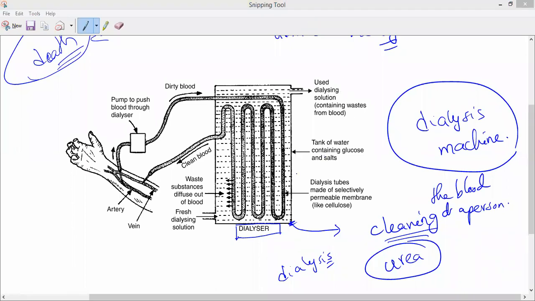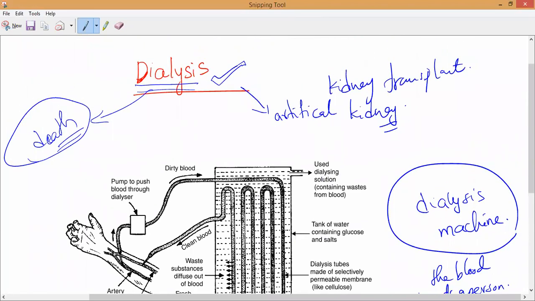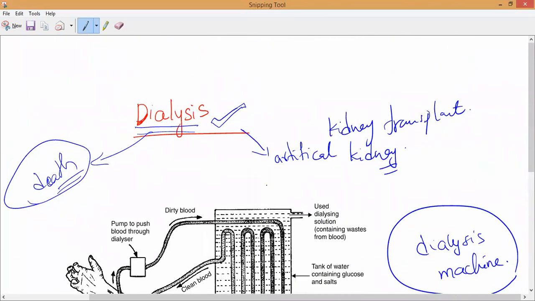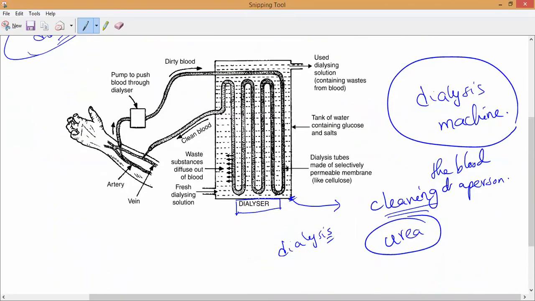Understand, all of you? So now, if you observe, what is dialysis? Dialysis is a procedure used for cleaning the blood of a person by separating waste products like urea from it. Now, how does it work? What is the principle behind the dialysis machine? Because this diagram represents the principle of the kidney dialysis machine. So now let us discuss that. This is the major important thing.